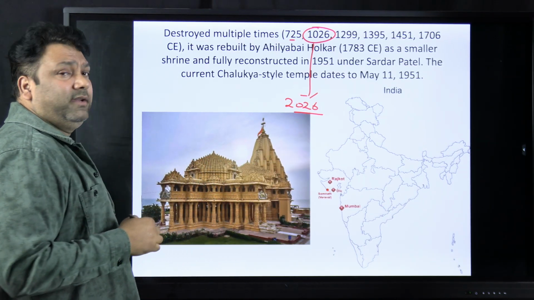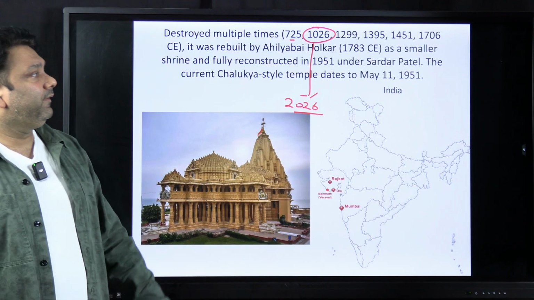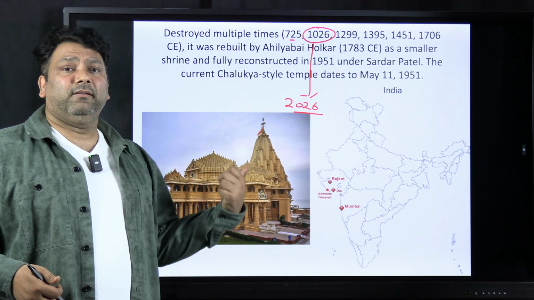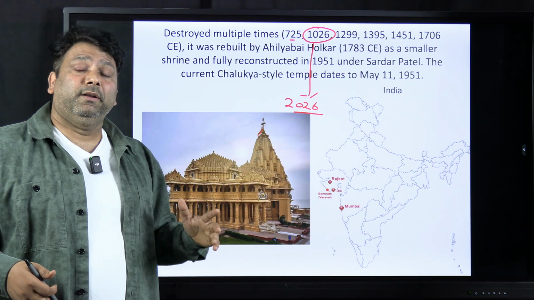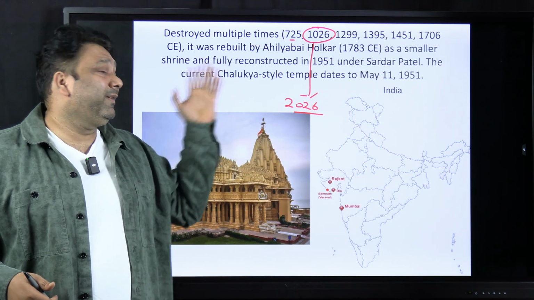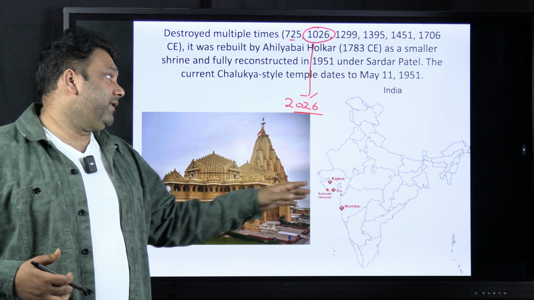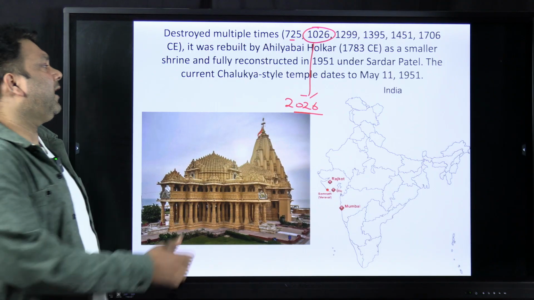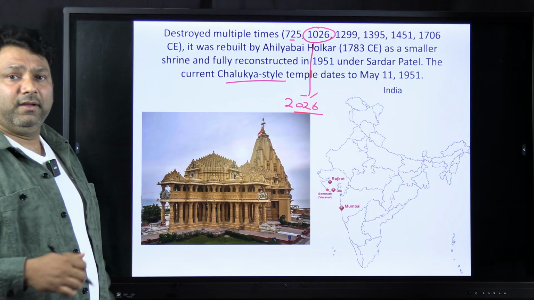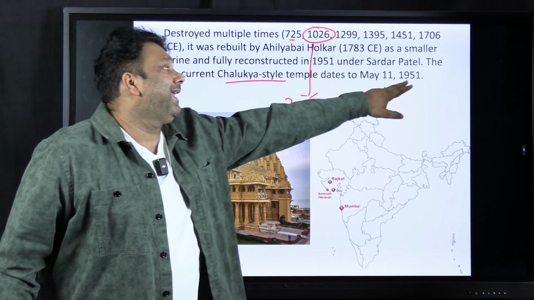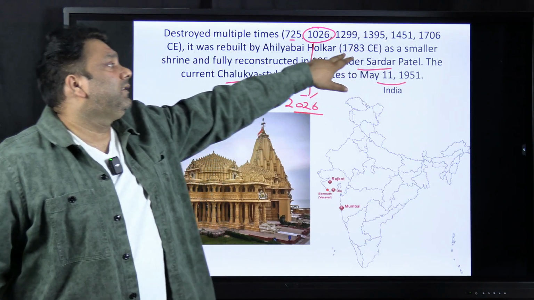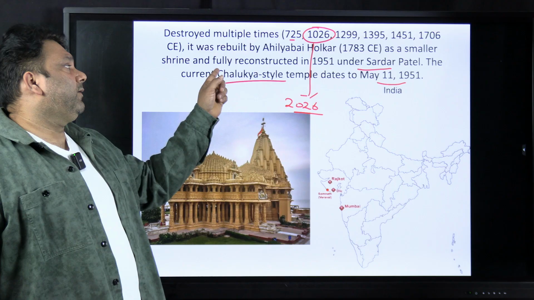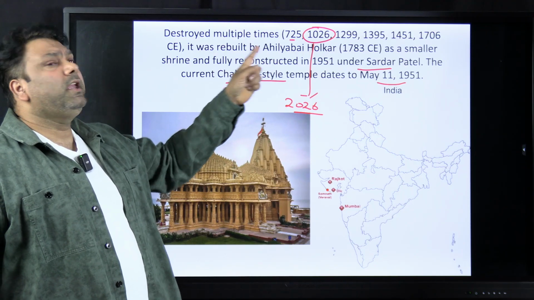So 1000 years have happened since its first or second invasion. Because recently the government has told it's the first, but again if you check the history records, it will be second. So just know where the Somnath temple is. The present structure which you see, this Chalukya style temple, has been made in 1951 under Sardar Vallabhbhai Patel. The structure before this has been built by Ahilya Bhai Holkar.